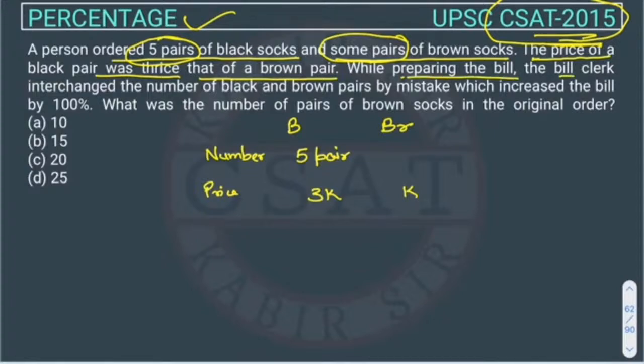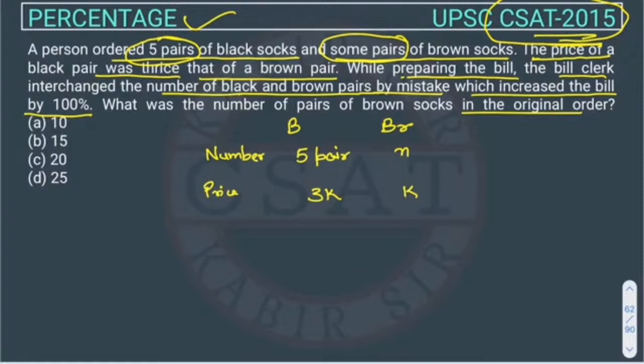While preparing the bill, the clerk interchanged the number of black and brown pairs by mistake. Suppose the number of brown socks he ordered was N, which increased the bill by 100%. What was the number of pair of brown socks in the original order?